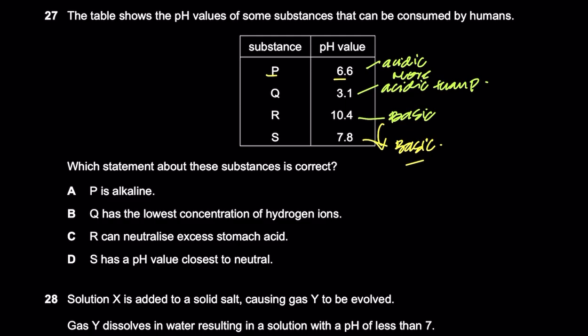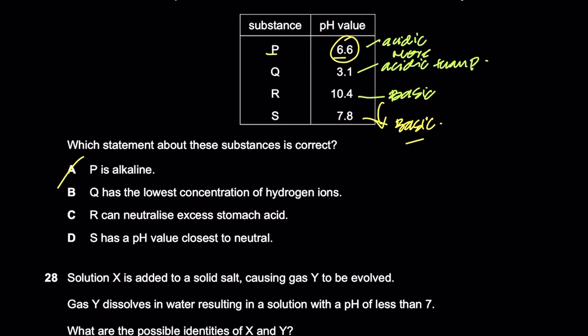Okay, which statement about these substances is correct? P is alkaline. No, P is acidic. It has a lower pH than 7, right? So P is acidic. Q has the lowest concentration of hydrogen ions. Now if you think about it, why is an acid an acid? Because it has a greater... what was it? It was a proton donor, right? That means the more H plus ions there are, the more acidic a substance is, right?